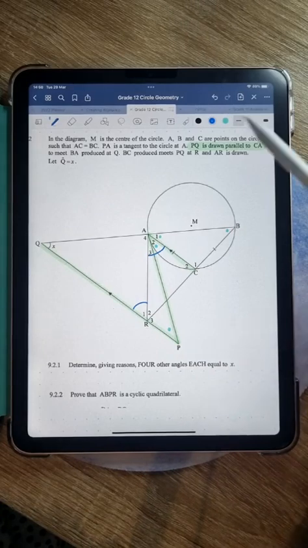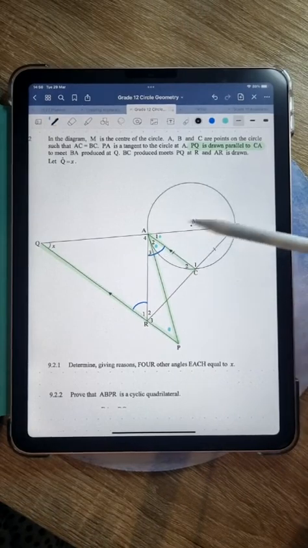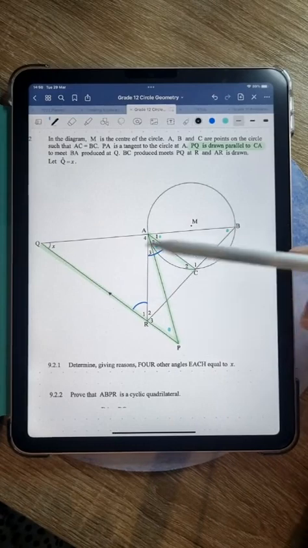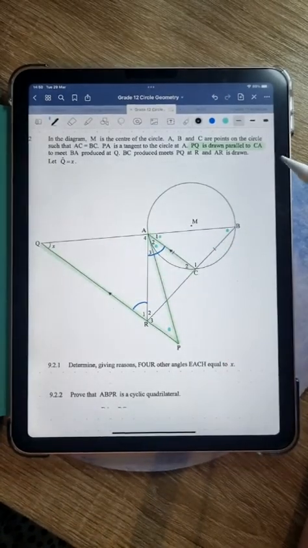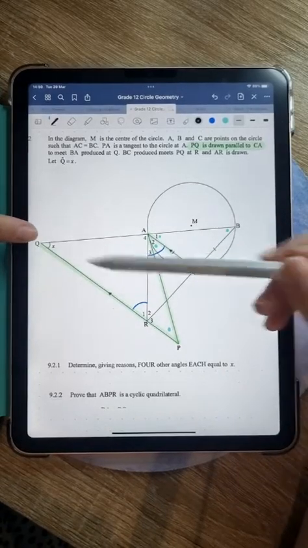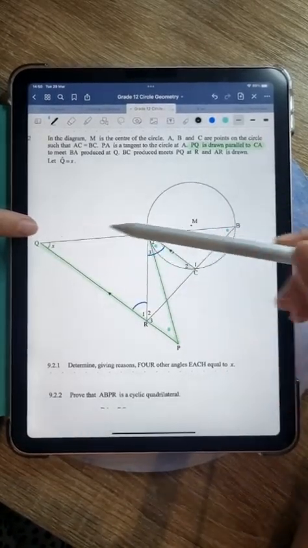Now guys, the fact that they're asking us for 4 angles here that are all equal to the same thing, we already have 4 angles that are equal to each other, right? Now, are these angles also equal to x? Let's take a look. This angle is x, all right? Now, x is an angle that lies here by one of these parallel lines, okay?